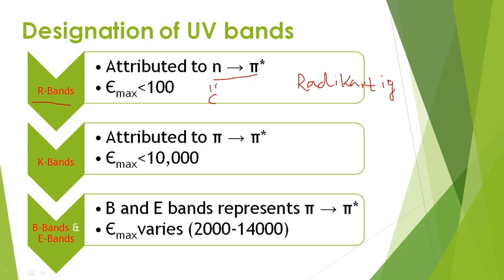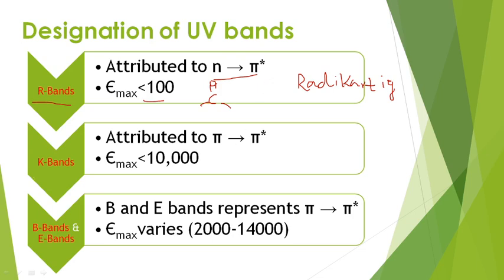So, in this category the compounds come under carbonyl compounds, and the absorption intensity is very low. These are weak bands, as we know that n to pi star transitions are forbidden transitions.